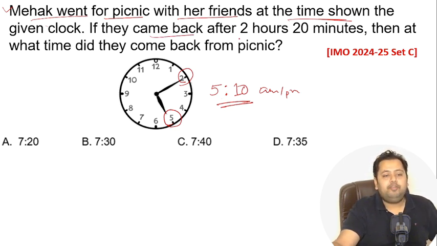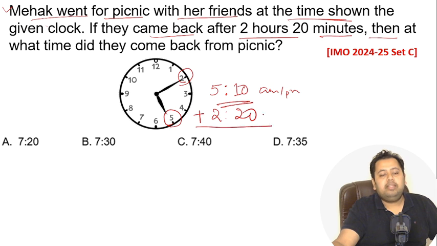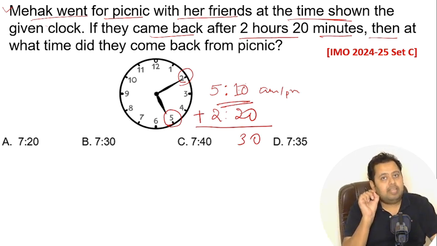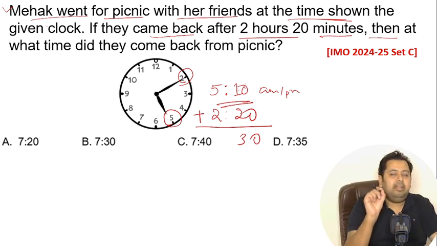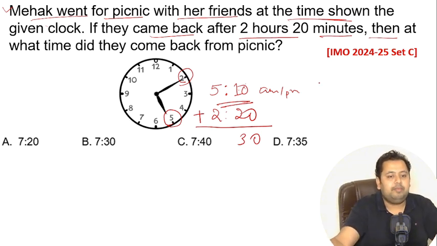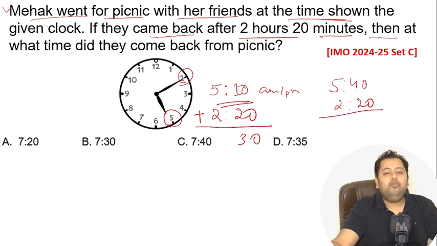Now, if they came back after 2 hours and 20 minutes, so they spent 2 hours and 20 minutes there and return back after that. So you just have to add 2 hours 20 minutes to 5:10. Then at what time did they come back? So if we just add, 0 plus 0 is 0, 2 plus 1 is 3. The trick over here is if the sum becomes more than 60. For example, say it would have been 5:40 a.m. or p.m. they leave and we are adding 2 hours and 20 minutes. So what would happen is if we sum it, 4 plus 2 is 6.